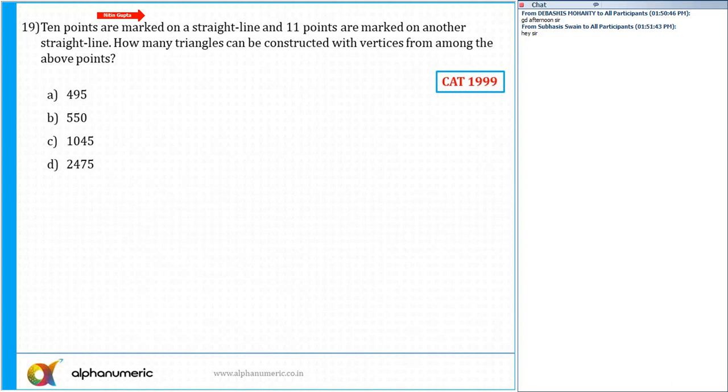Right now the time is 1:50. So 1:50 plus 50 minutes, that is till 2:40. So you have got the time till 2:40. Please try to solve all the questions till 2:40, and at 2:40 I'll start with the discussion.